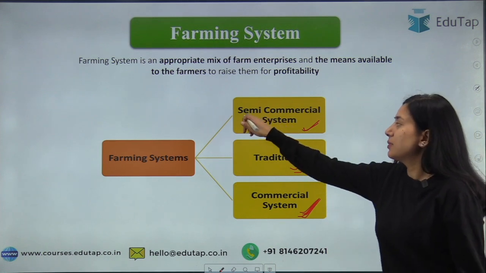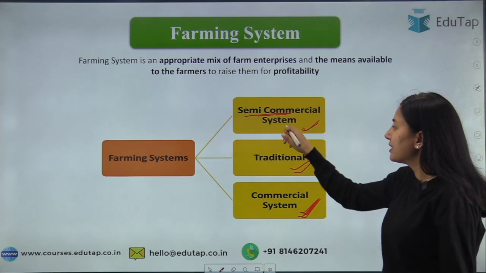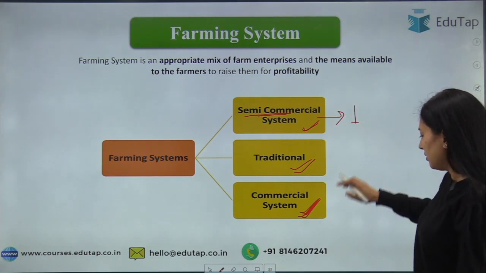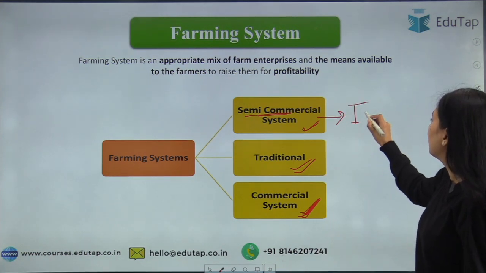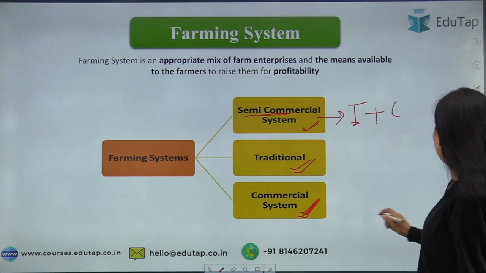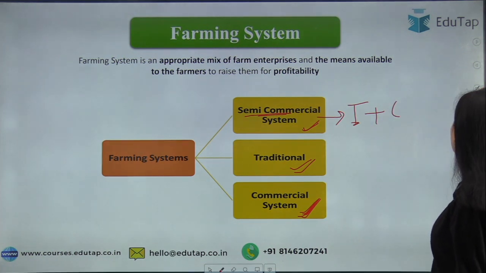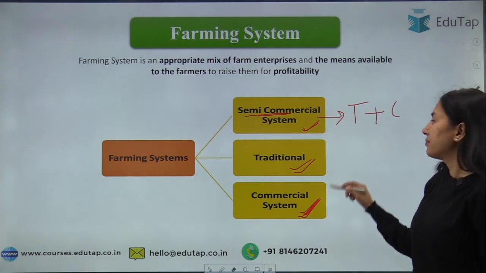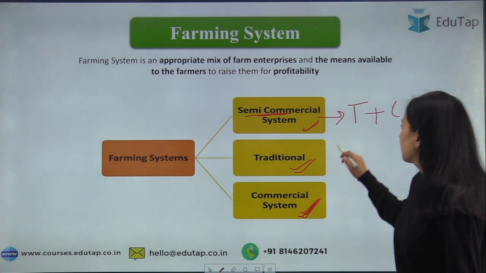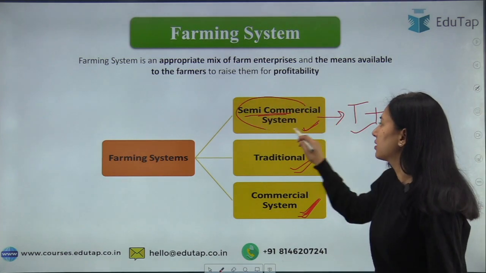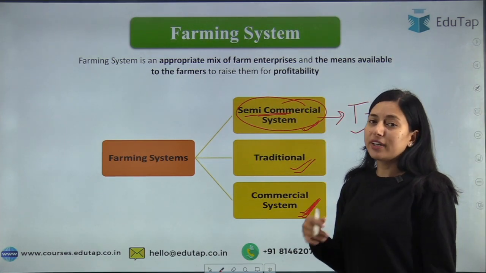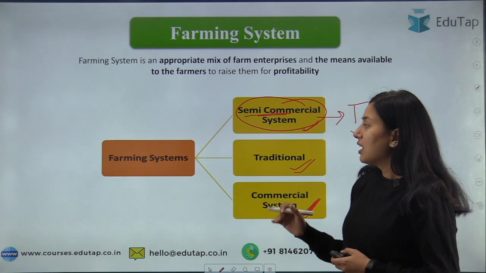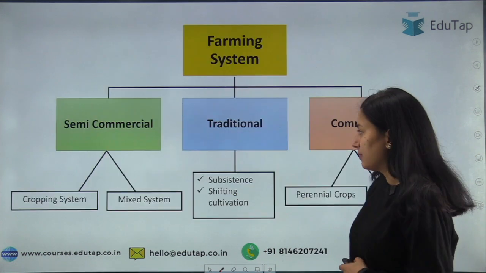As the name suggests, it is in between traditional and commercial. Here a few modern techniques and traditional farming are being done together. Now let's discuss this in detail.